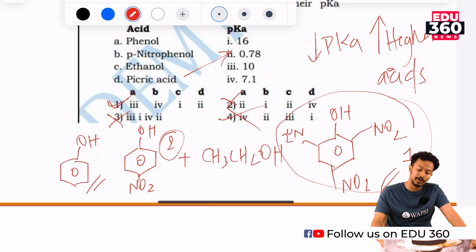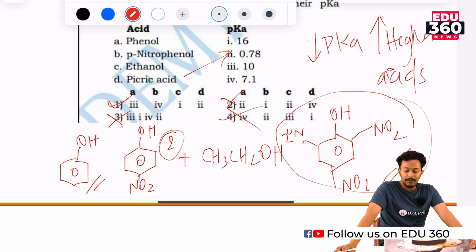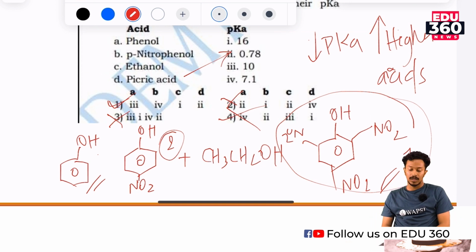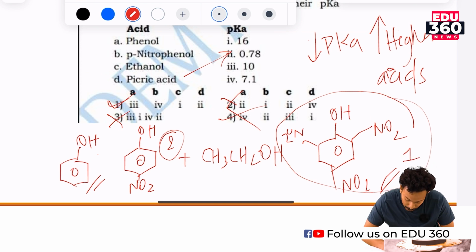Okay, we will move on to the next one. Which of the following can be used to test the acidic nature of ethanol? That's the question we have here. Blue litmus solution is used only in rare conditions because ethanol does not show that much acidity. Sodium carbonate and sodium bicarbonate are not used for testing acidity in ethanol. So we could rule out those options and blue litmus solution. The correct option would be sodium metal.